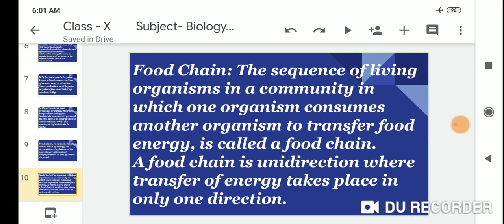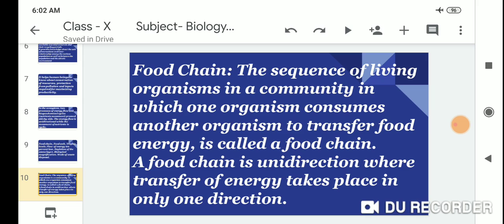The food chain. The sequence of living organisms in a community in which one organism consumes another organism to transfer food energy is called a food chain. Do you understand?